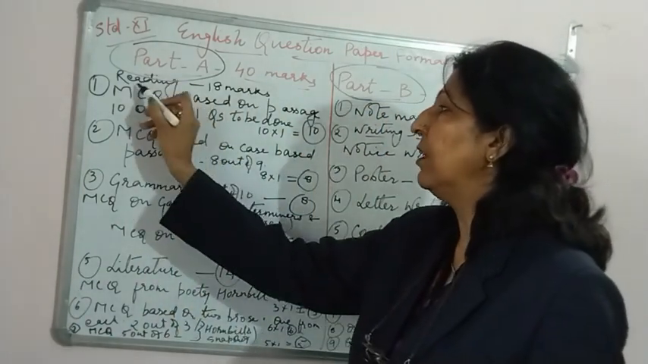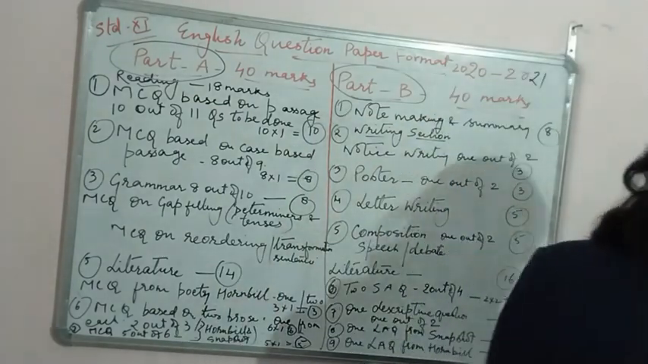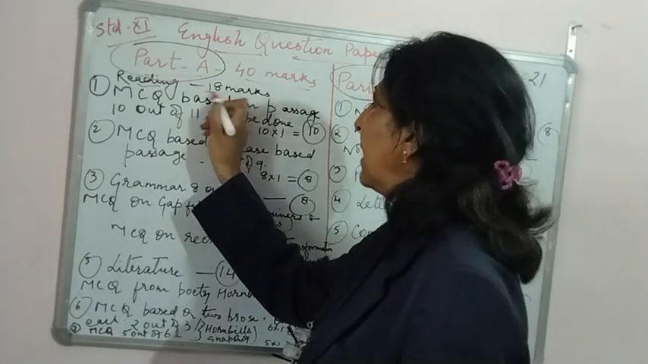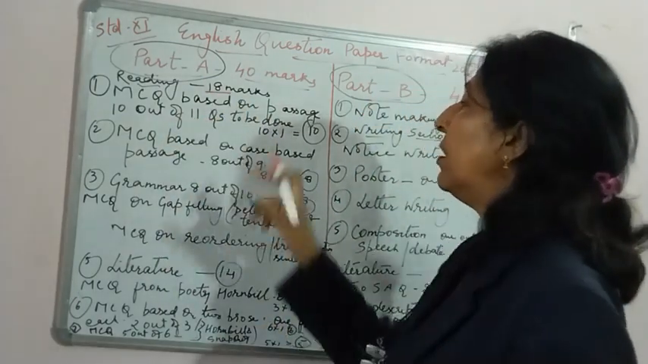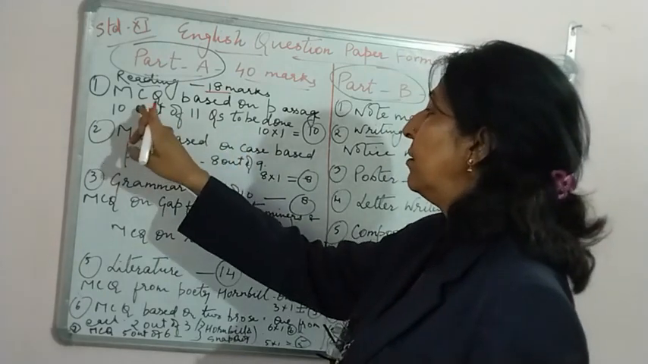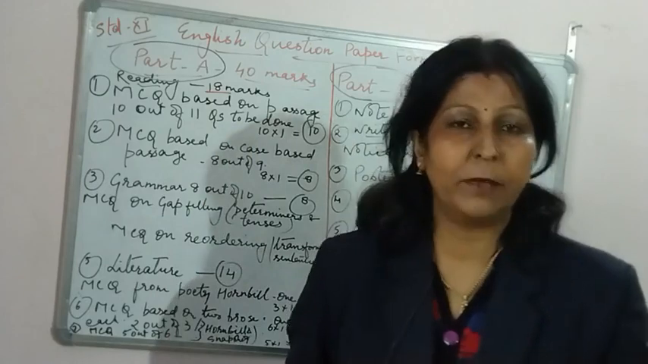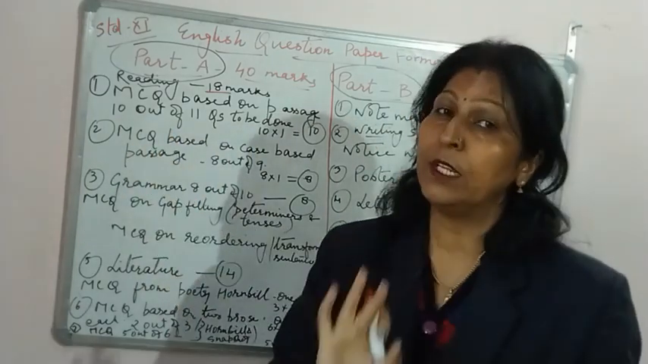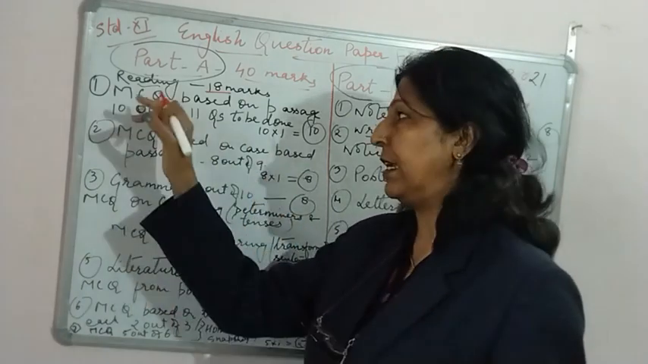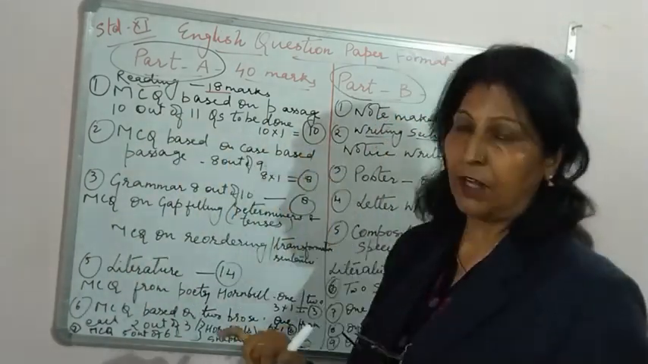Reading section, reading will be for 18 marks, that you note. Here there will be a factual passage with MCQs. 11 MCQs will be there, and you have to attempt only 10 out of the 11 questions in the reading passage. That is the first passage, so you have 10 marks over there.